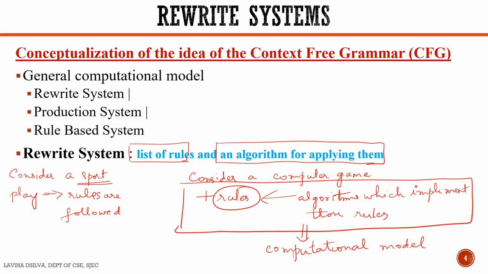So if one has to design a computational model, then one needs to know what rules have to be followed and also know how to design an algorithm to implement the rules. The same concept holds good whenever we talk about programming languages also, because if we consider a programming language, then we need to follow certain syntactic rules of that particular programming language. This is where rewrite systems come into the picture. Rewrite systems are supported by rules which are called grammars.